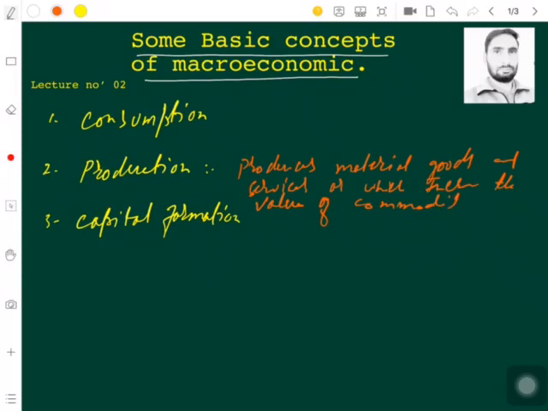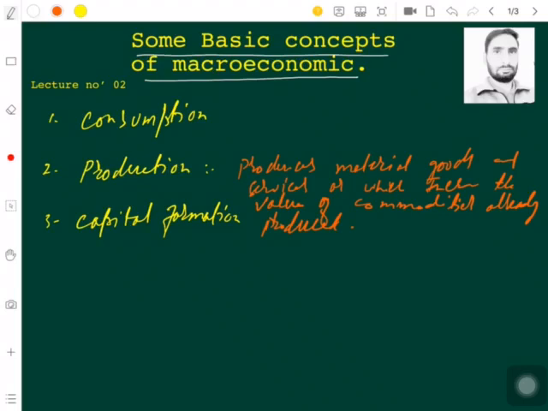Which commodities? The commodities which are in context whatsoever you are producing, or the commodities which are already produced. So when you say production, it means that it is something which adds the value. Or when you combine different factors of production and you make something, it is called production, because it adds the value.